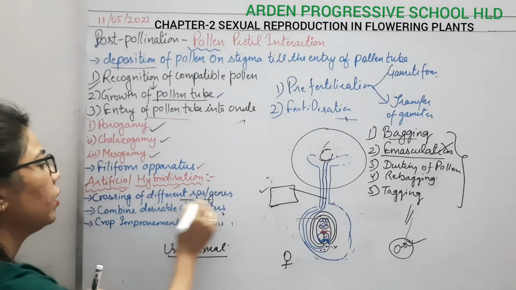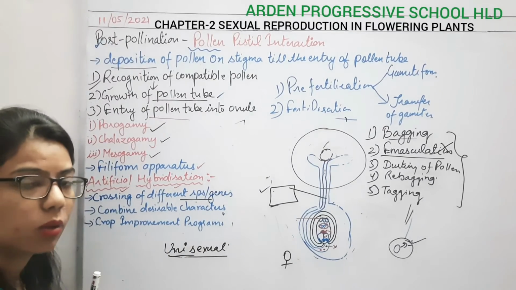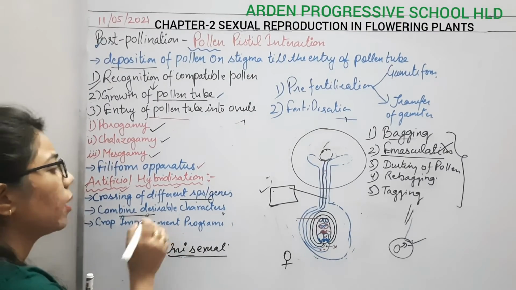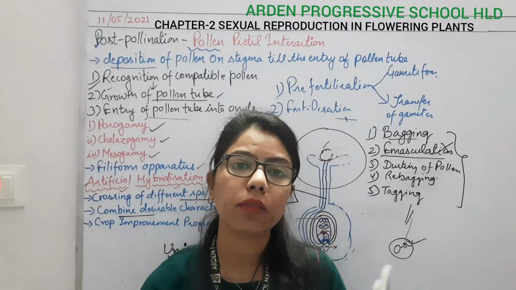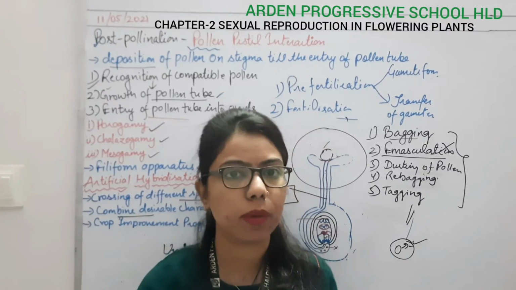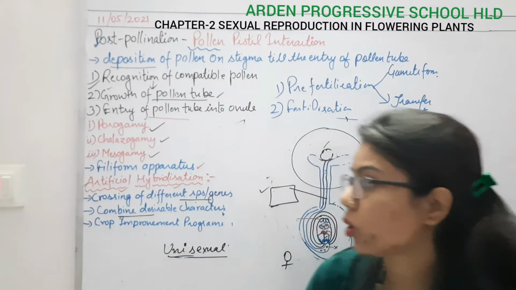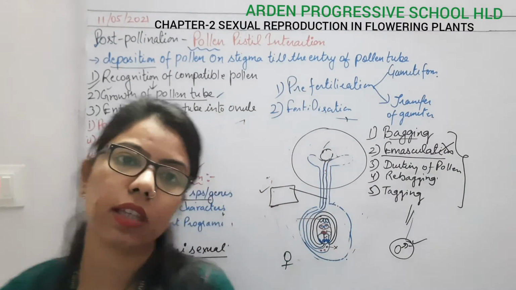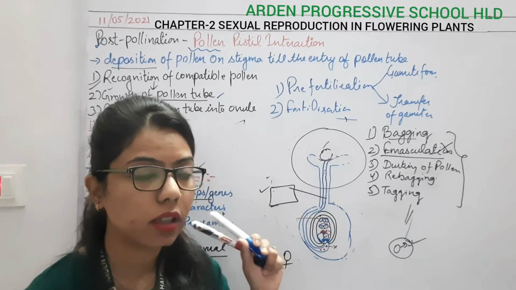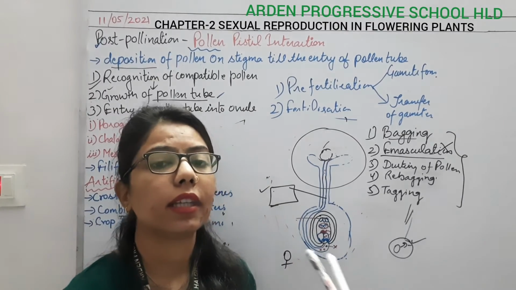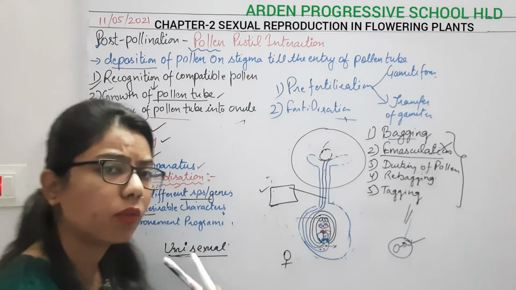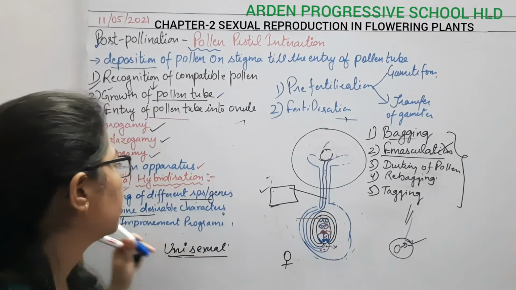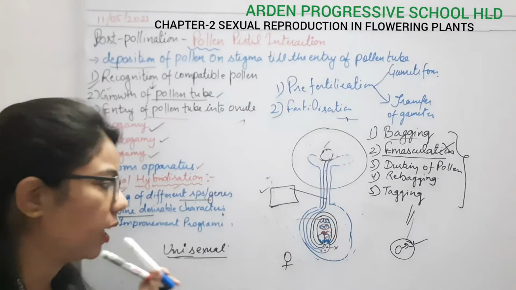So what we are doing, we are crossing different species or different genera to combine the desired characters. Why are we going for artificial hybridization? To combine the different characters which are present in 2 different plants. One parent gives more yield and one gives less yield, but the more yielding plant has short height. So there are some chances of improvement, and this improvement we can do by artificial hybridization.